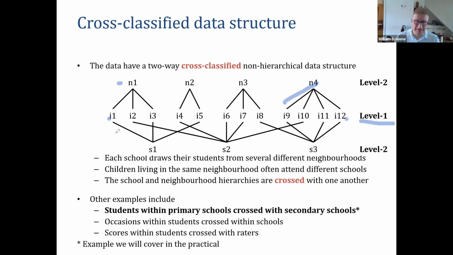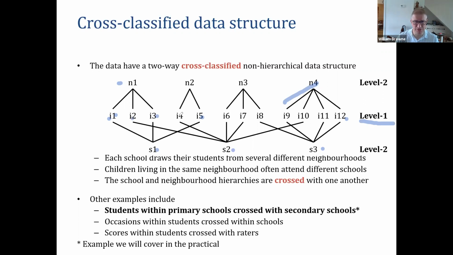And maybe these 12 individuals actually go to 3 different schools: school 1, school 2, and school 3. But let's have a look at this. Which individuals are going to which school? For school 1, we have individuals 1, 3, and 5. You can see the nested diagram there, these 3 lines joining school 1 to these 3 individuals.